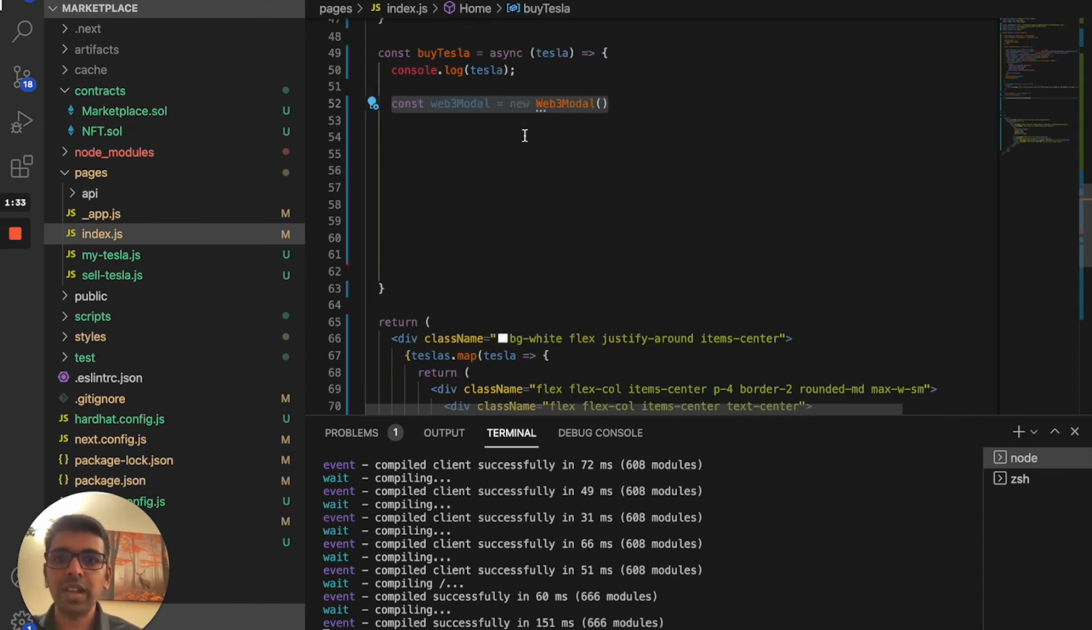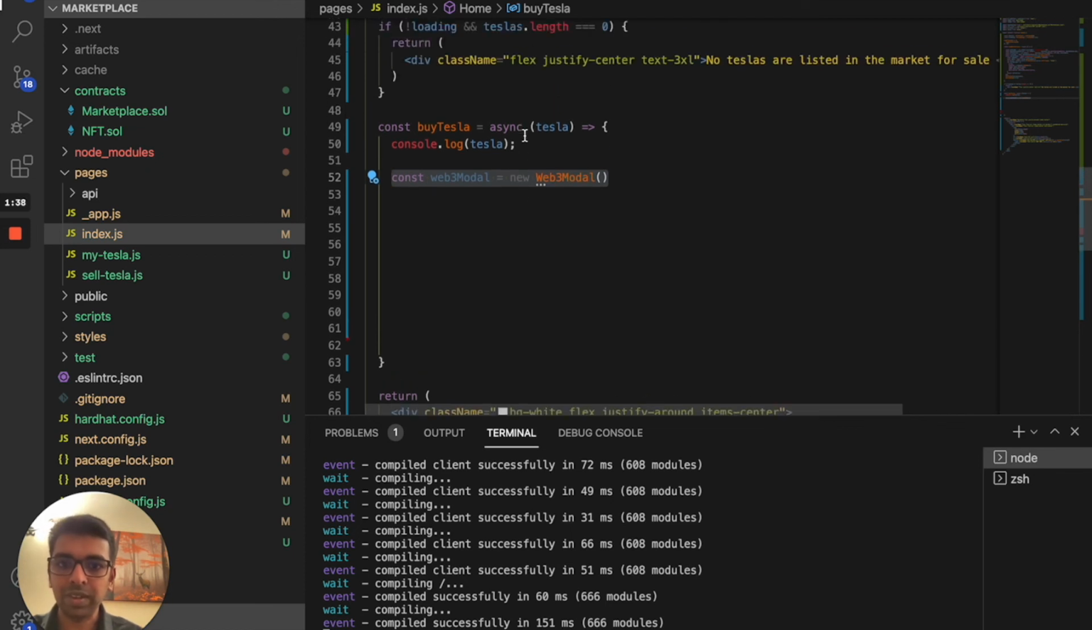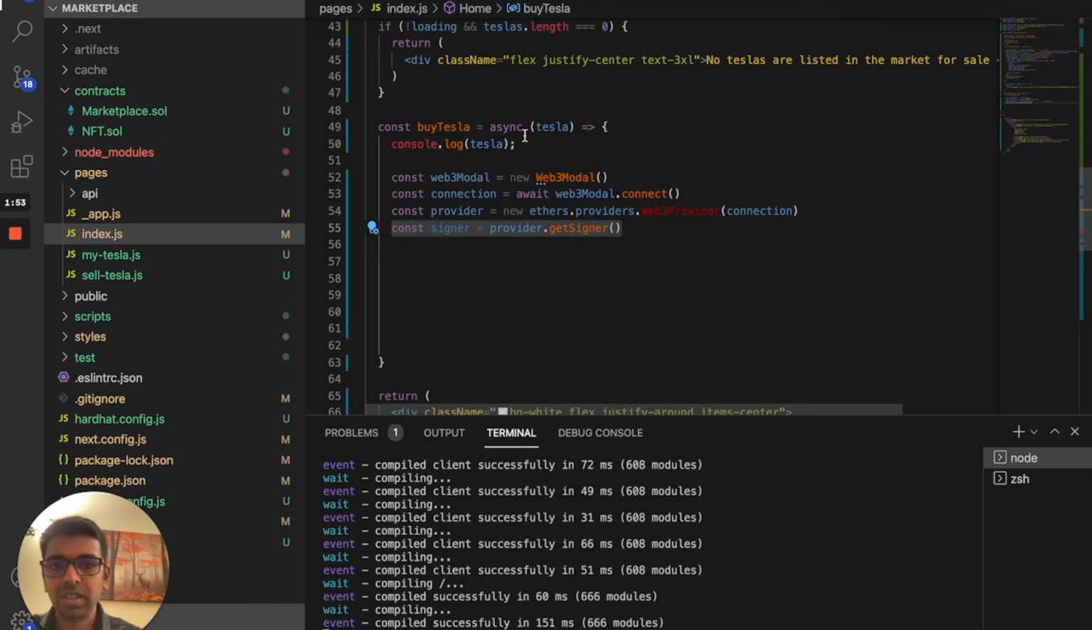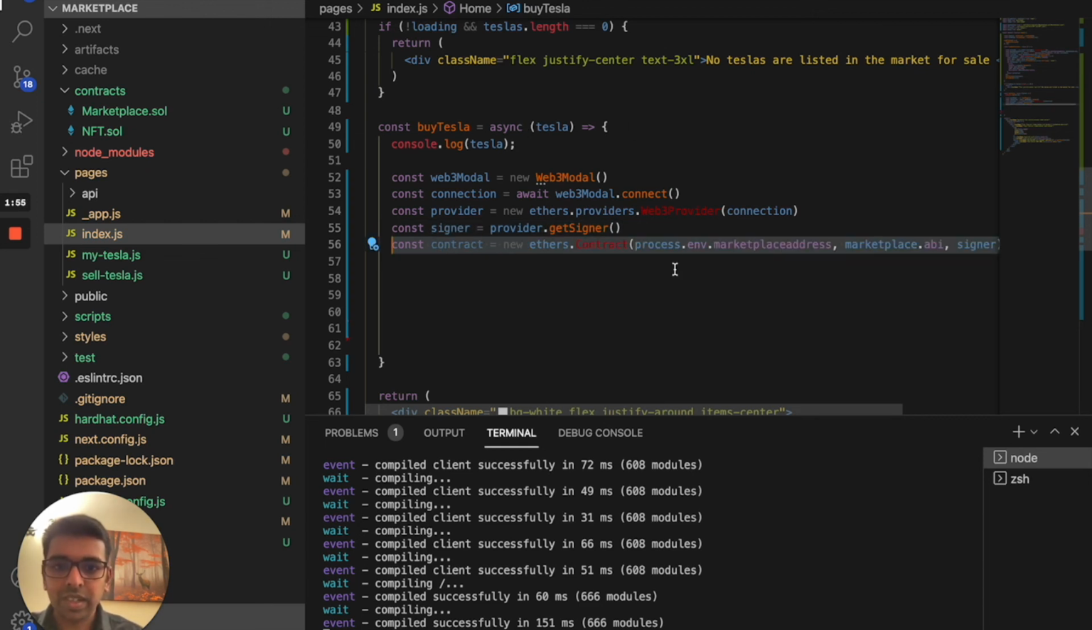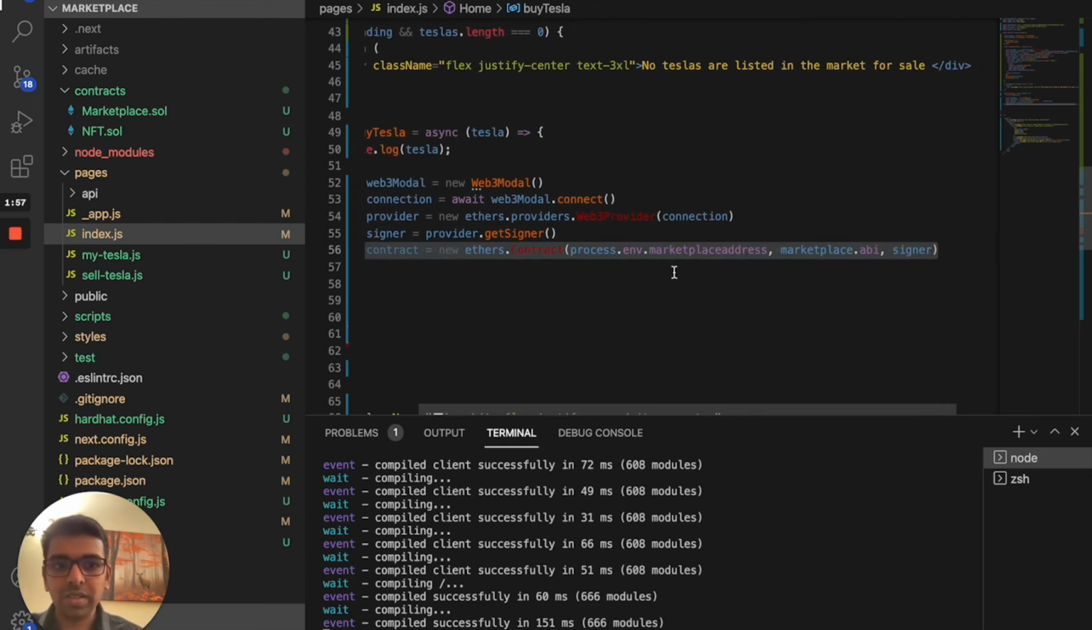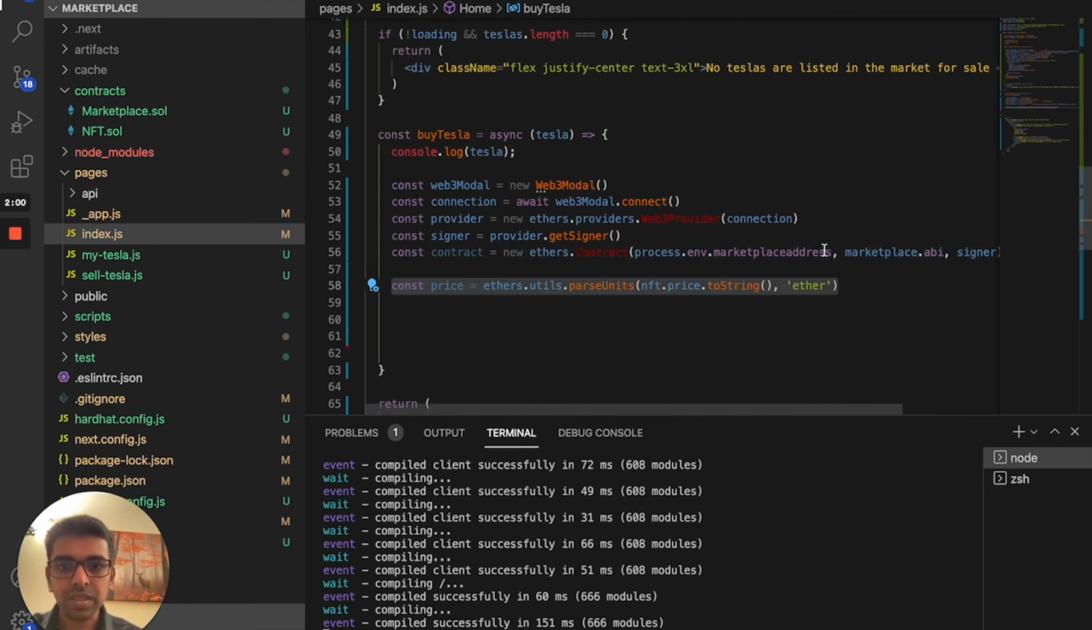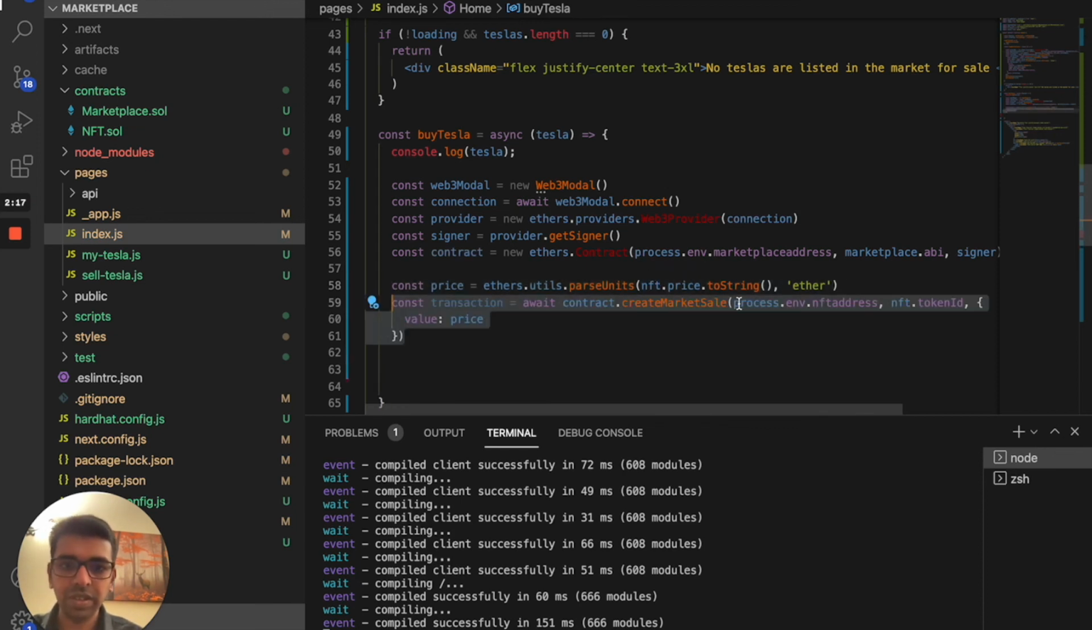In order to do that, the first thing we need to bring in is the Web3 model. We'll get the Web3 model, then ask for the connection. It's exactly the same thing we did on the sell your Tesla page. So we will connect to the Web3 model, then provide that connection to the provider. We'll get the signer. Next, we will call the marketplace contract, passing the marketplace API. Then we'll set the price, because that price is coming from the NFT, which is this. Then we need to process the transaction.